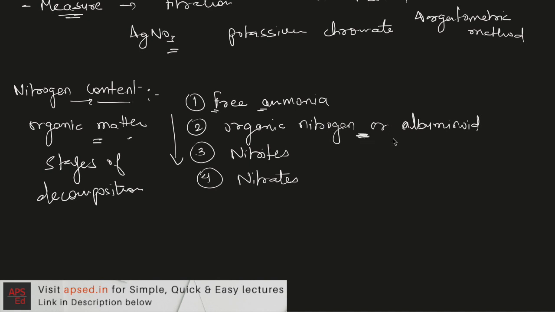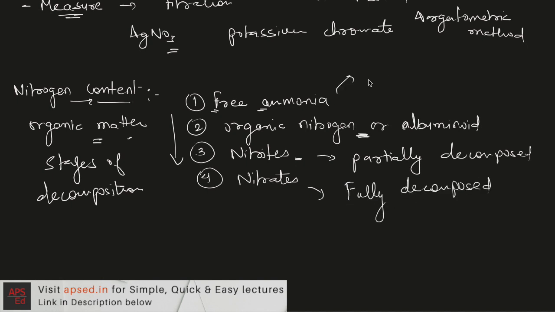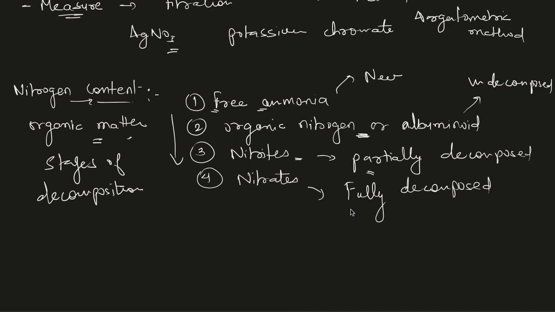Then organic nitrogen tells the organic matter that is undecomposed. Nitrites indicate the partially decomposed organic matter, and nitrates indicate the fully decomposed. So free ammonia, as I said, indicates new organic matter. Organic nitrogen is the undecomposed part. The nitrites are partially decomposed, and nitrates are fully decomposed.